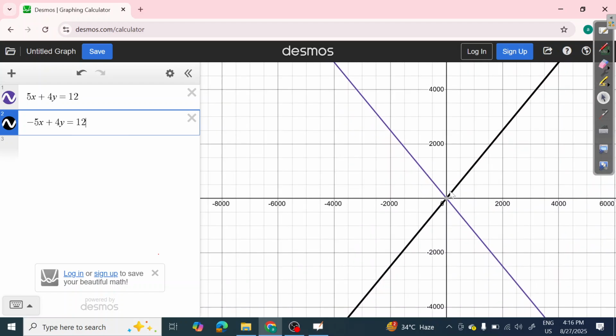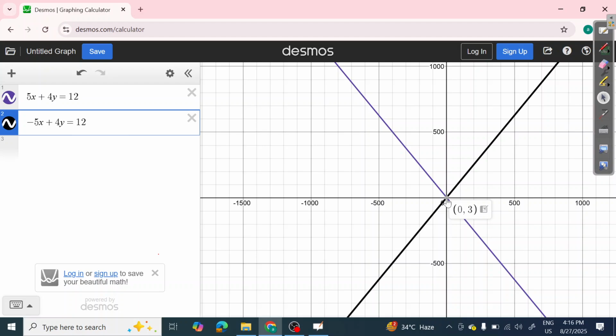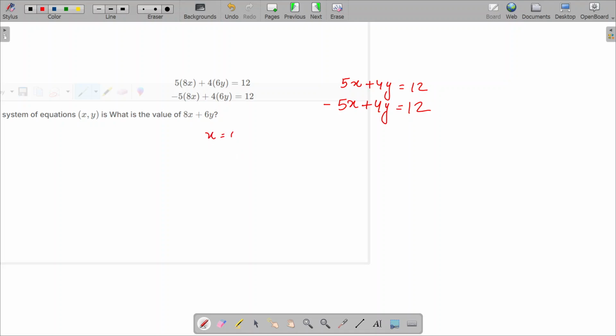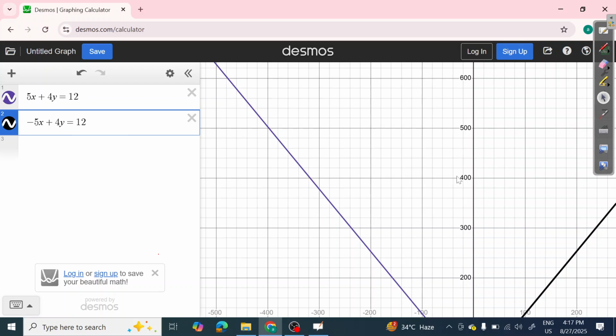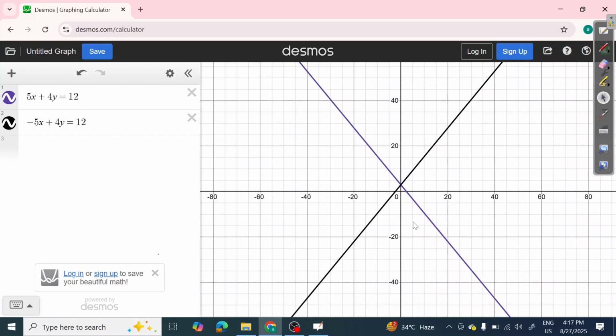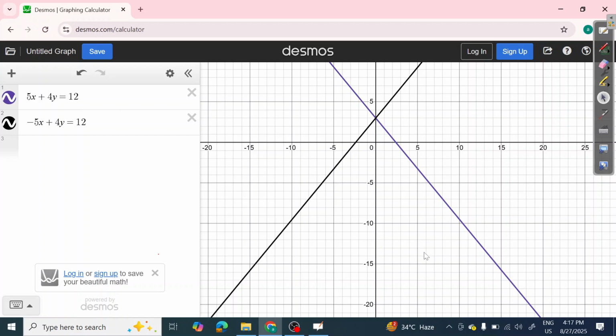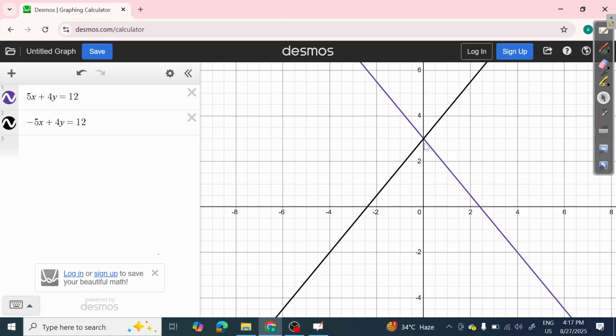I got a point. Now could you see the point carefully? I got 0, 3. That means the value of x is 0 and y is 3. X is nothing but 8x, and y is nothing but 6y, so y is 3. Let me check again. Yes. 0, comma 3. If you zoom in more, you will get the exact point. Right now you might be thinking it is at 0, comma 0, but no. Check out the graph. The more you zoom in, you will get a clear picture of it, and it's better. You should always zoom in. Okay, so you're getting 3 here.